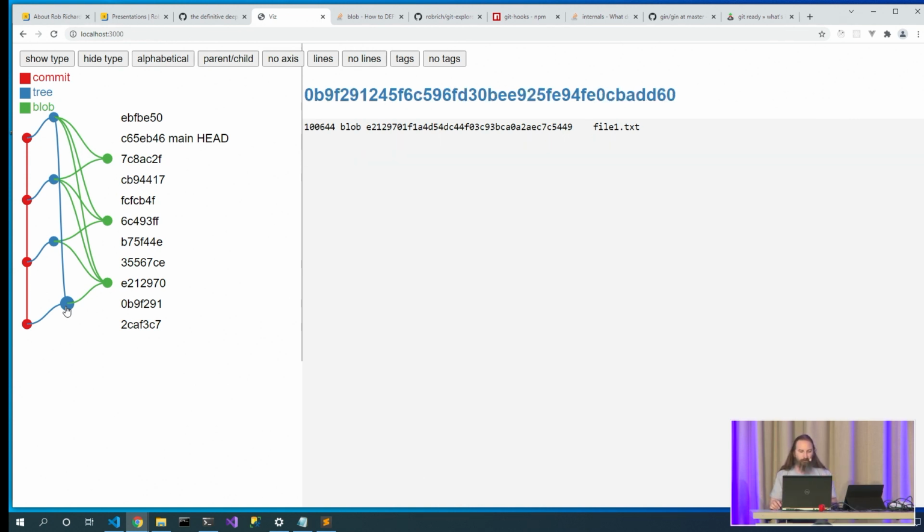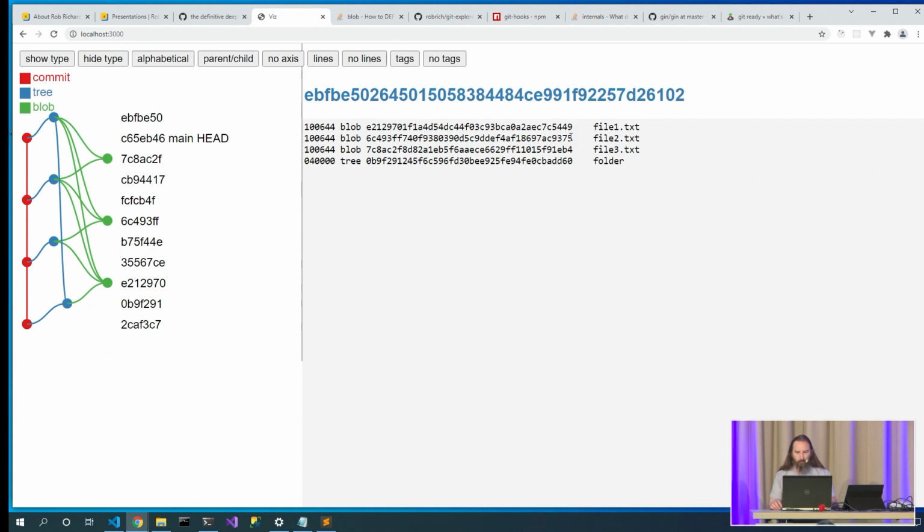So there's our second tree node that references this file inside that folder. Now the other interesting thing about this tree node is we're referencing this file right here that is e2129, which is also this file. We committed 2 copies of the same file, and we ended up with only 1 blob.